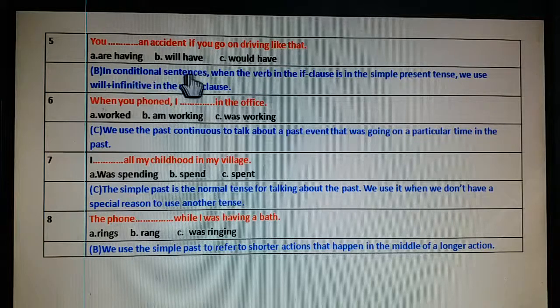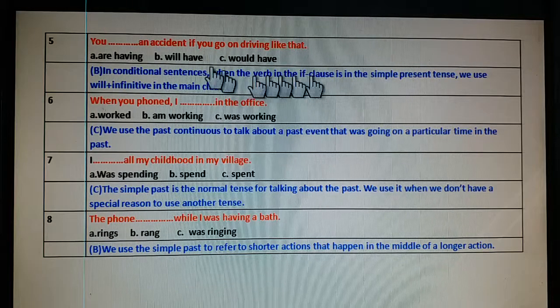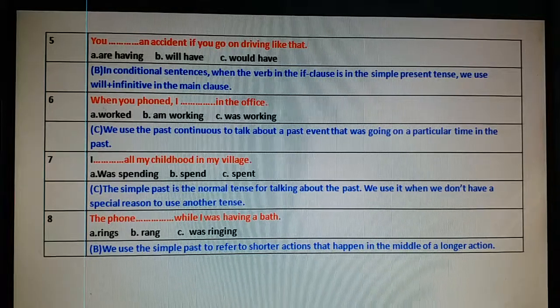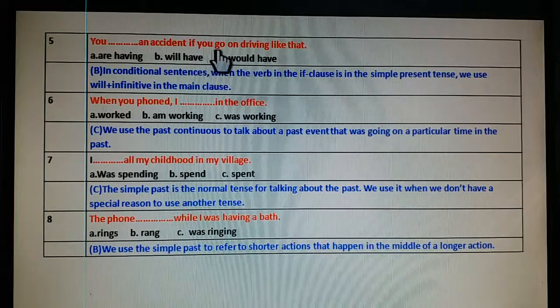In conditional sentences, when the verb in the if clause is in simple present tense, you go, we use will plus infinitive in the main clause. Here you see this is a type 1 conditional and present simple has been used. So in the main clause we will use will plus infinitive.